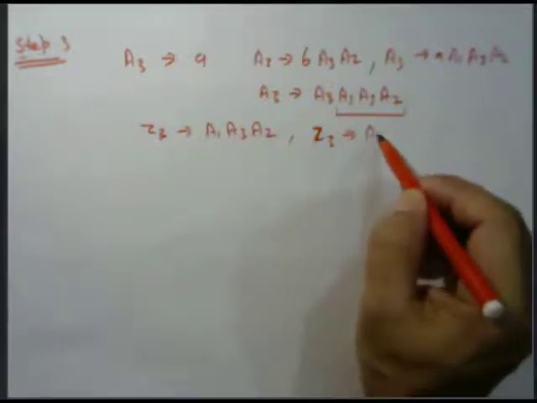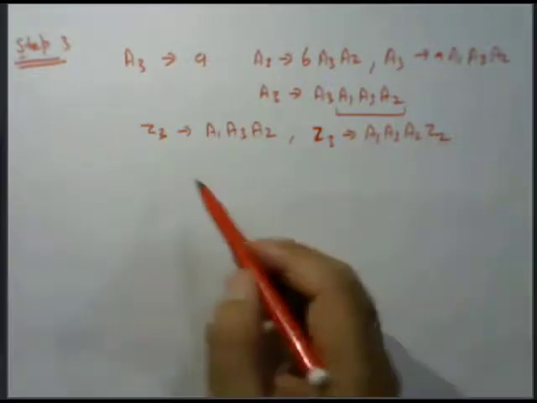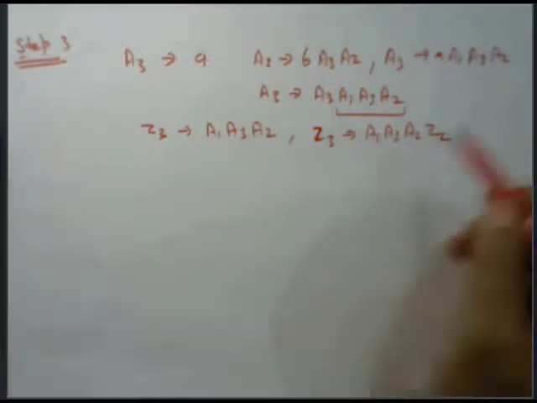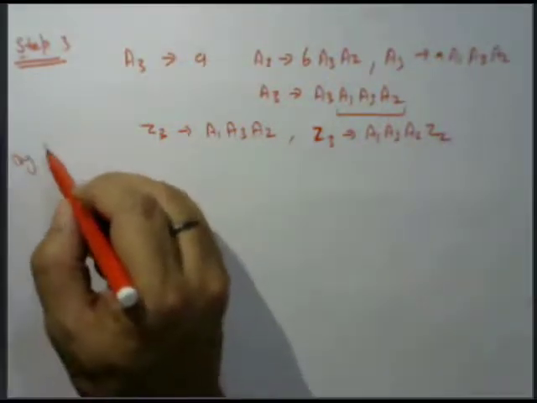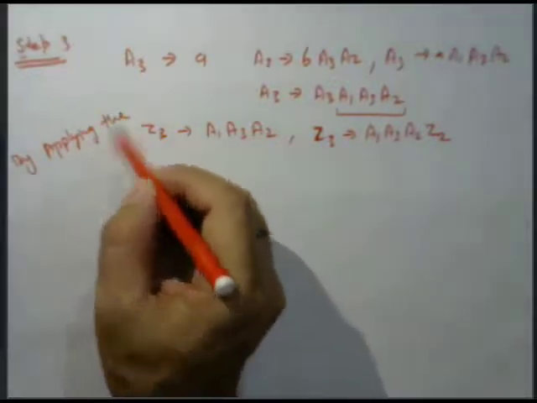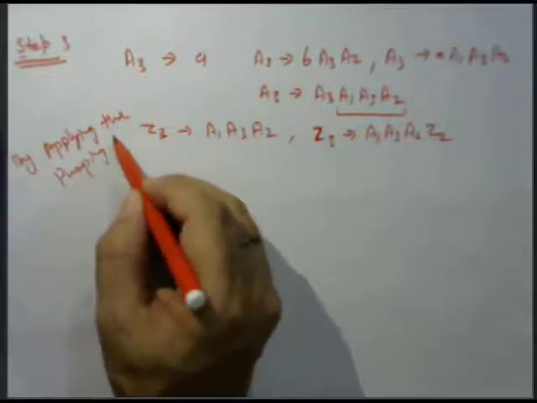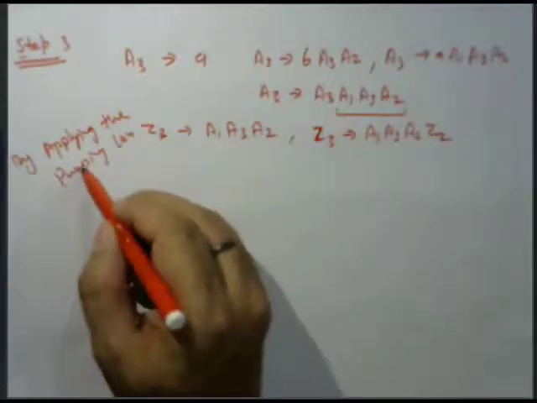A3 A2 Z2 by applying the pumping lemma. Then applying the pumping lemma, we can get this kind of result.